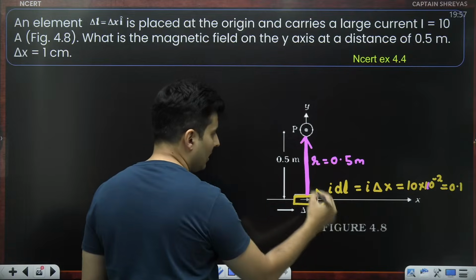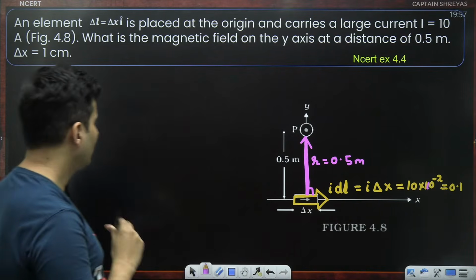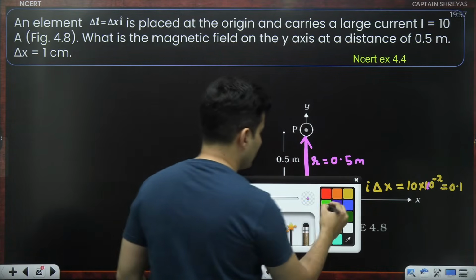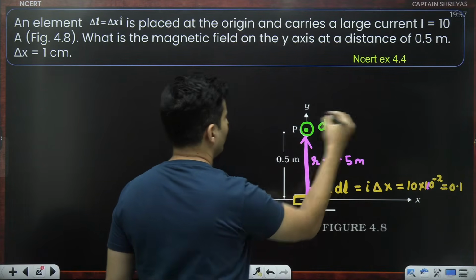Next thing, the angle between this and this is 90 degrees. So theta is 90 degrees. If you do dl cross r, the thumb comes outwards. So hence the magnetic field at this point is towards you.